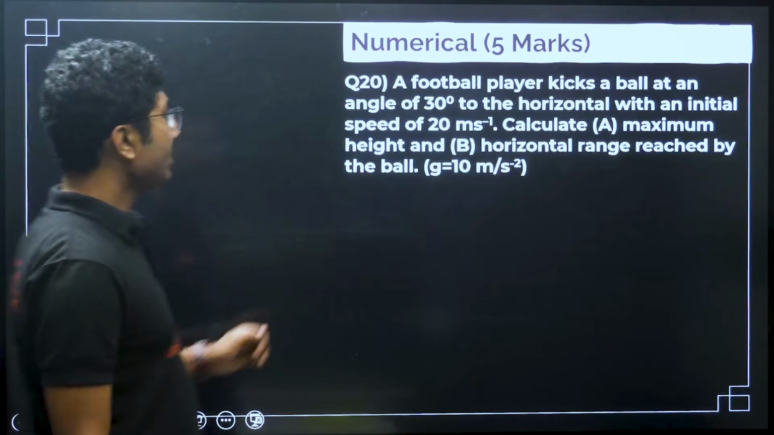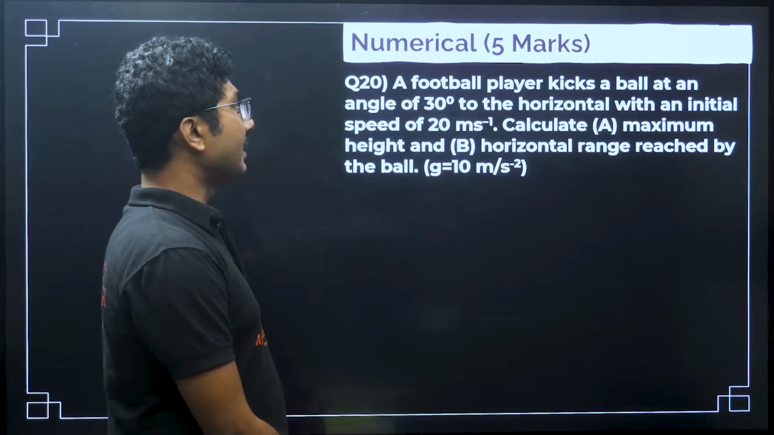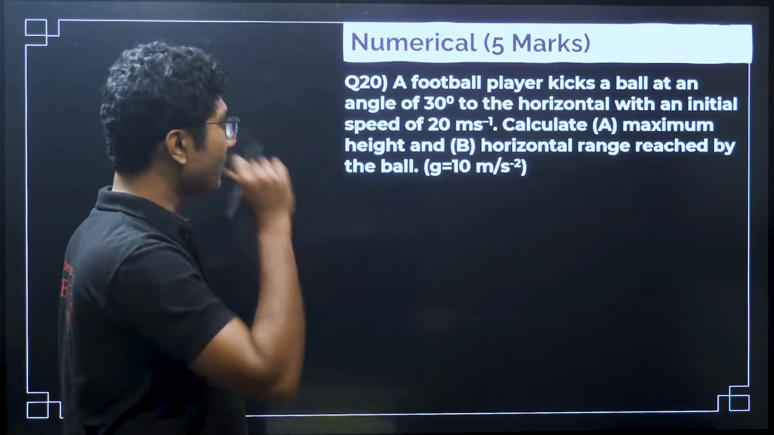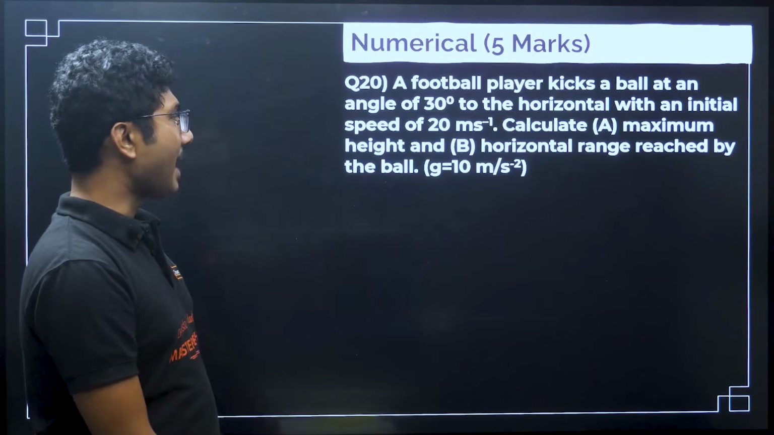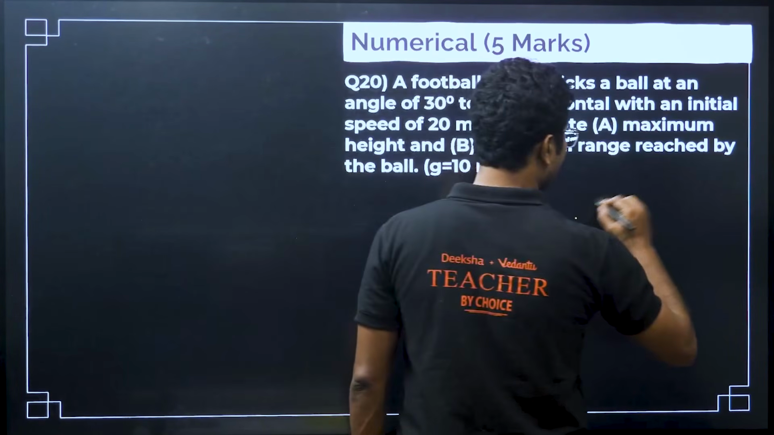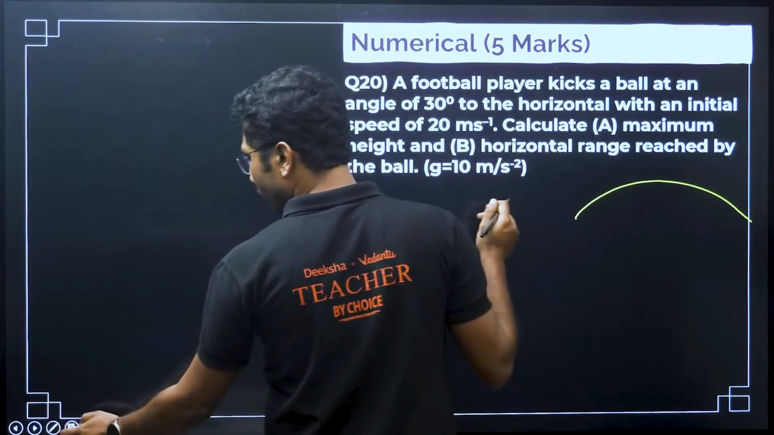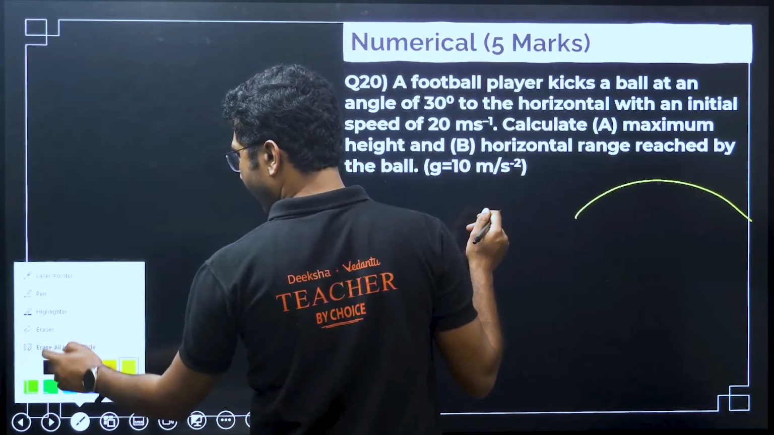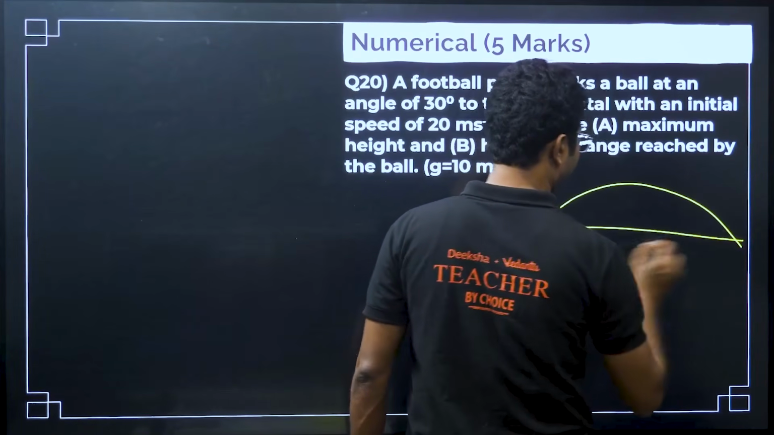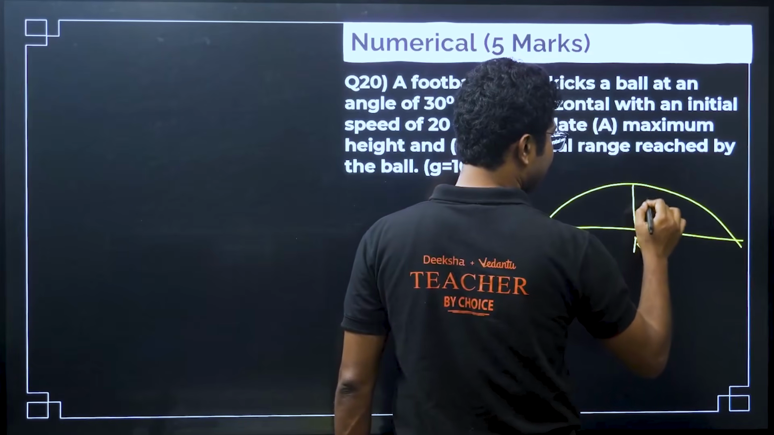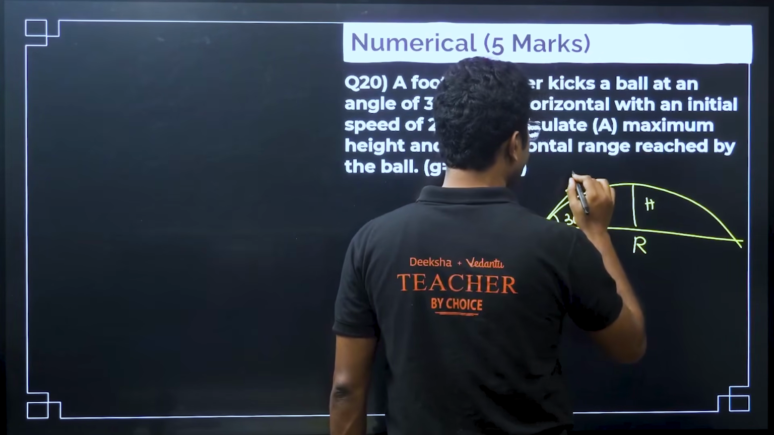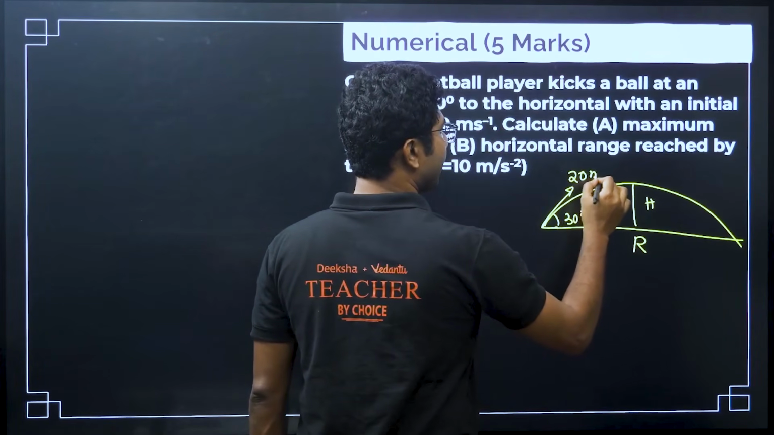Now, next question, another numerical question. A football player kicks a ball at an angle 30 degree to the horizontal with the initial speed of 20 meter per second. Calculate the maximum height and horizontal range reached by the ball. Diagram is not necessary, but if you can draw it, it will be very good. This is the horizontal range, this is the maximum height, this is the angle of projection. Angle of projection is given 30 degrees and the speed is given 20 meter per second.